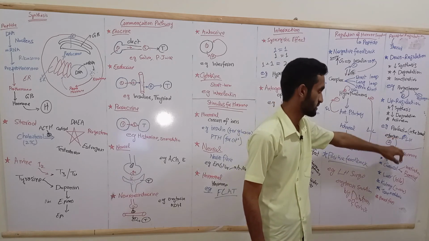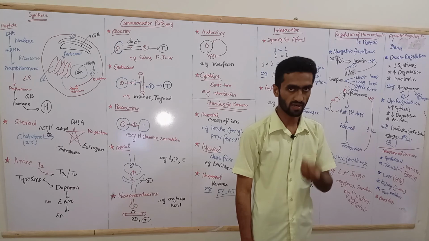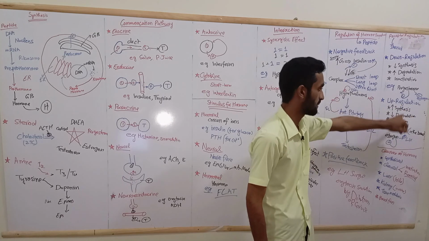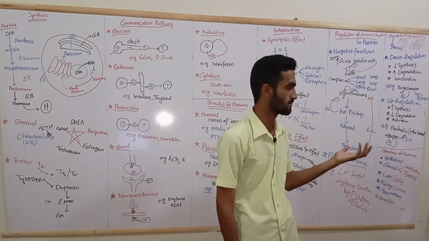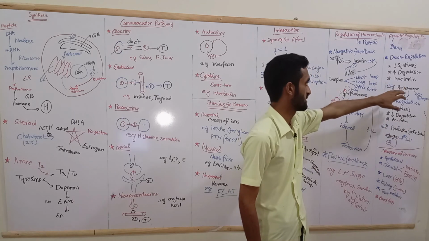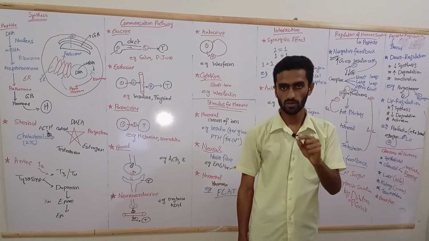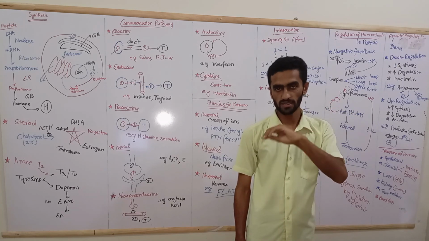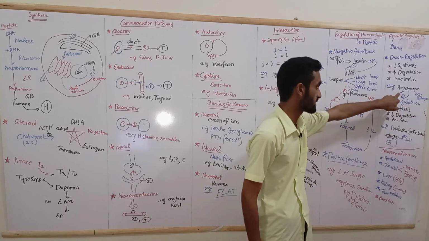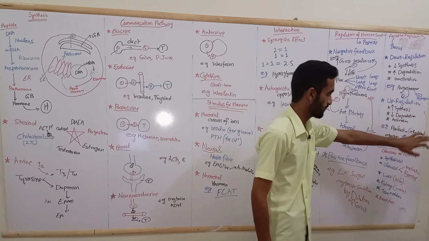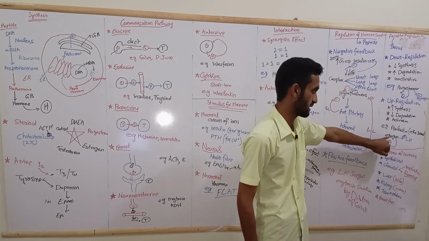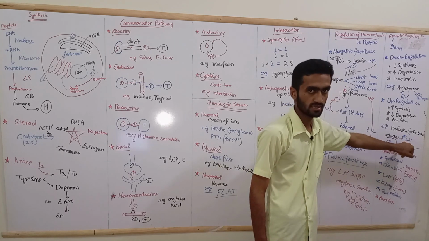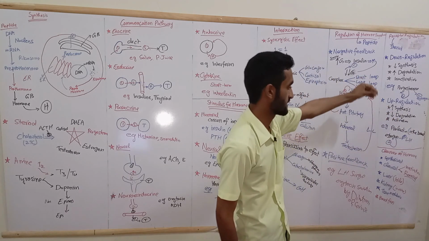So estrogen affects its own receptor as well as the LH receptor. So that is upregulation, the LH surge simply. And then another concept is that upregulation and downregulation are not limited to itself. It may affect the receptor of another hormone. You can see here progesterone affecting itself as well as estrogen. In upregulation, you can see here estrogen affecting its own receptor as well as the LH receptor. So that is another concept.